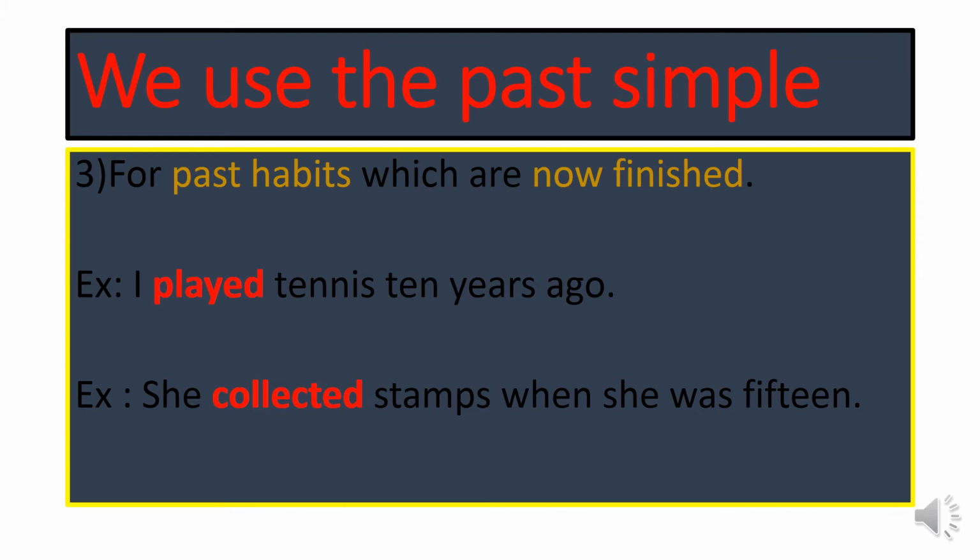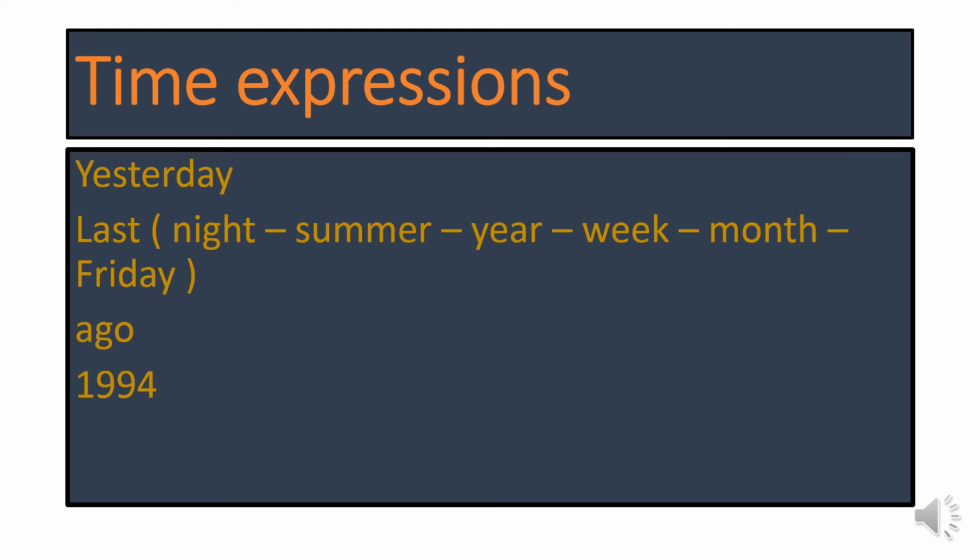What are the time expressions of the past simple tense? The time expressions of the past simple we have here: yesterday, last. We can use last with last night, last summer, last year, last week, last month, last Friday, ago, and any year before now.